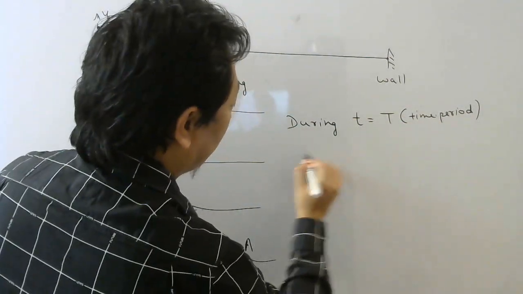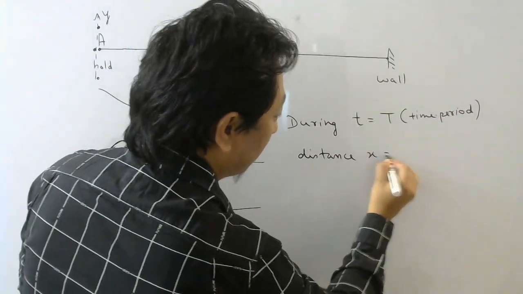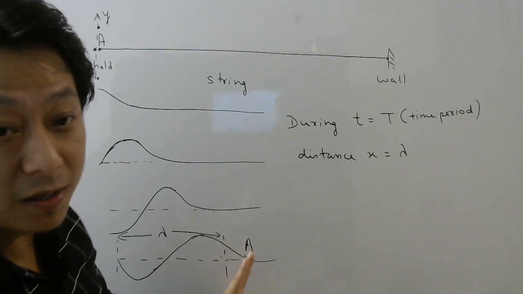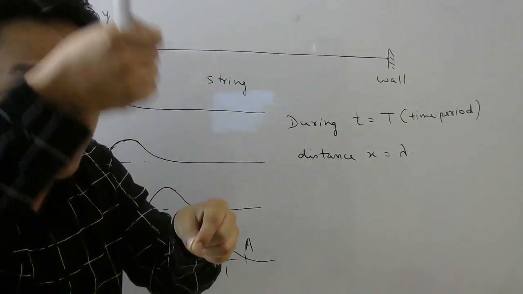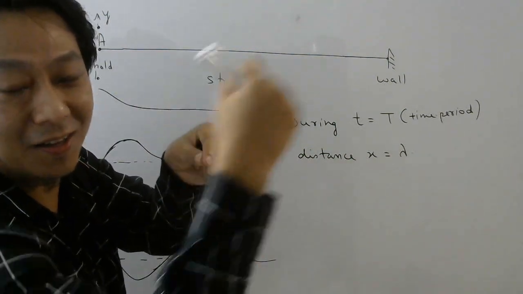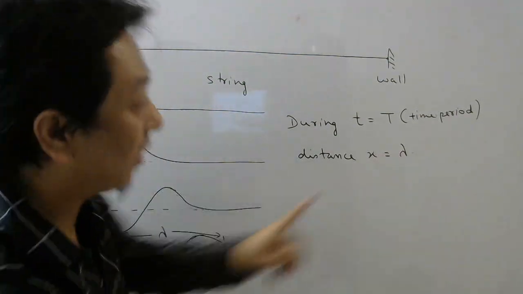The disturbance traveled a distance x equal to lambda. So distance traveled is lambda in what time? Capital T time. During that time my hand went from here to here to here. I created one cycle, and the distance covered in one cycle is what is called wavelength.